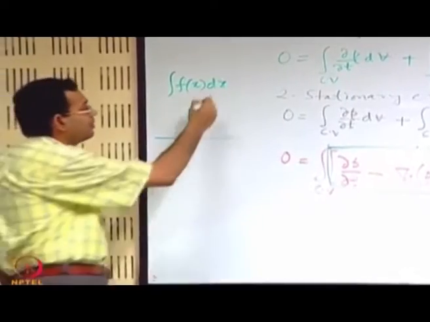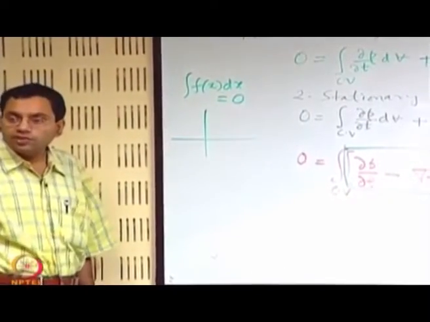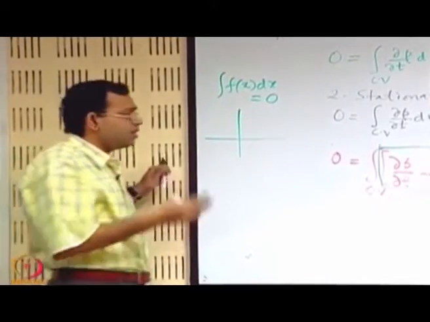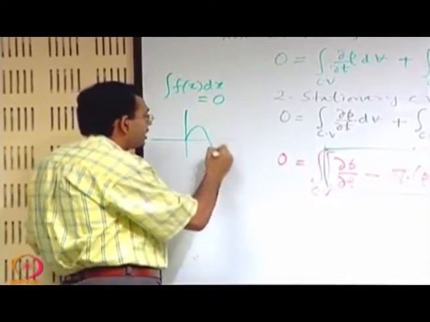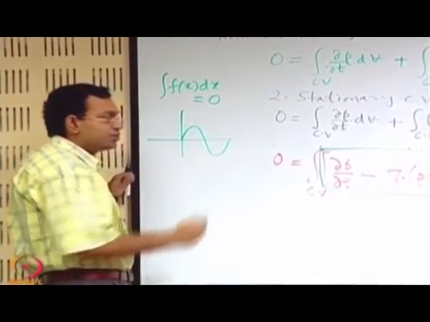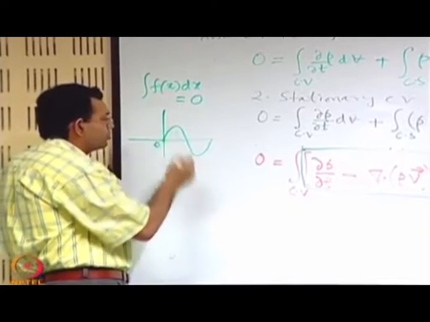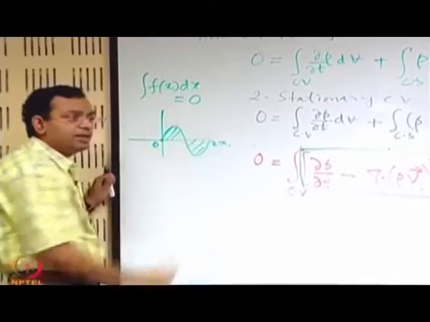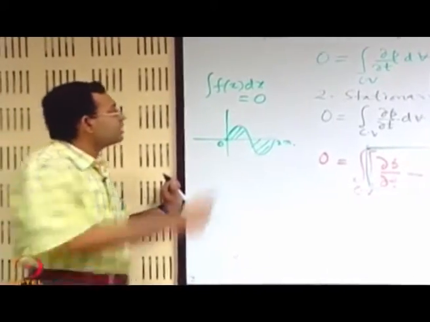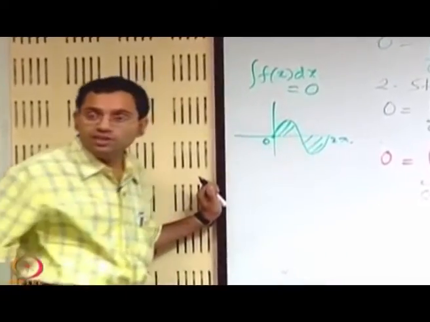If integral of f(x) dx equal to 0, can you say that f(x) equal to 0? In general obviously not. Like if you have a sin x type of thing, and you integrate from 0 to 2 pi, this area and this area are the same and opposite. So the integral will vanish, but the function f(x) is not vanishing at all points within the interval.